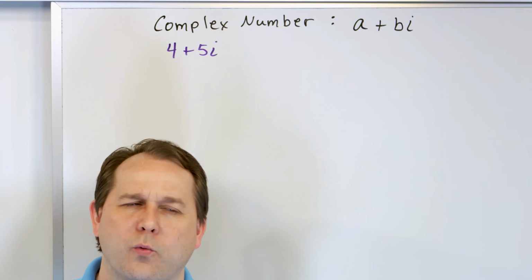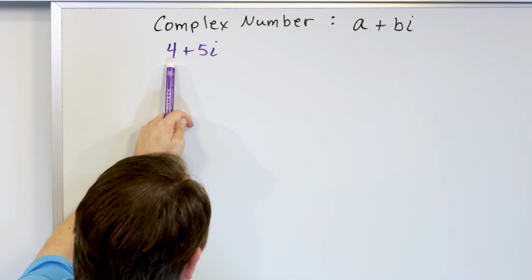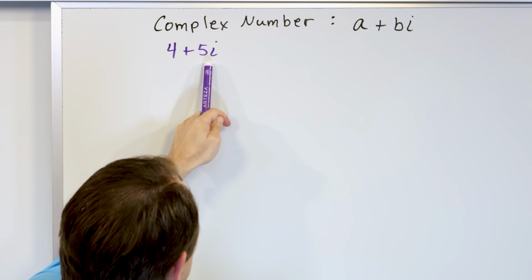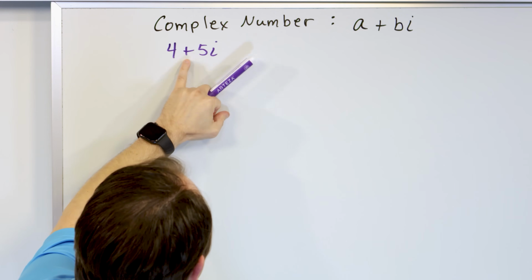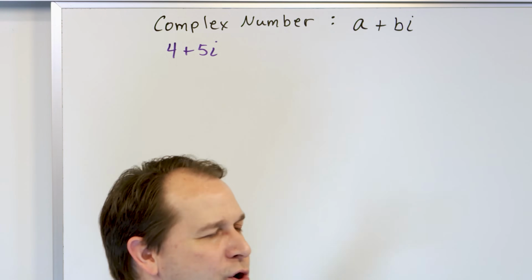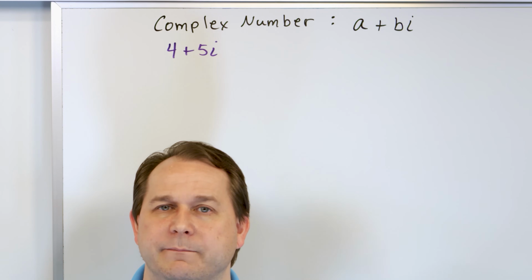Why can't I add them together? Why is there a plus sign there? That is because the real part of the number is 4. The imaginary part of the number is 5, or 5i, right? But if you try to add them together, you really can't do the addition because, as we know, when you add imaginary numbers, you can't add them unless the i is present in both cases.